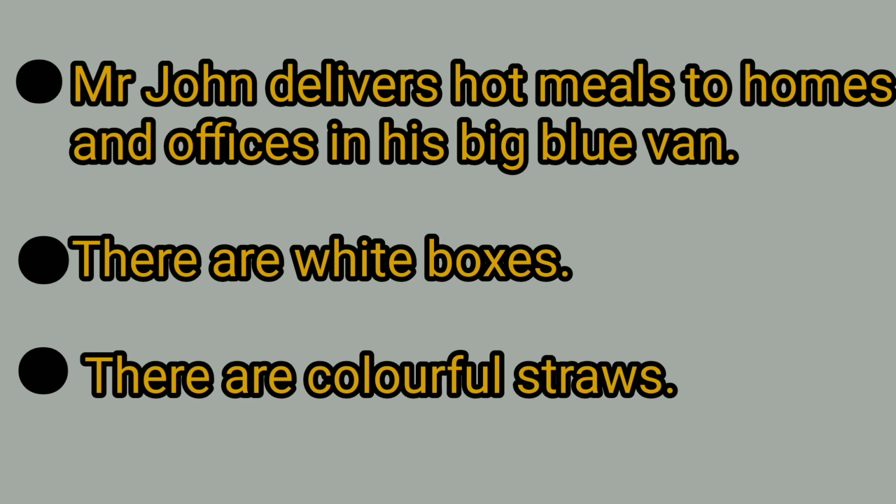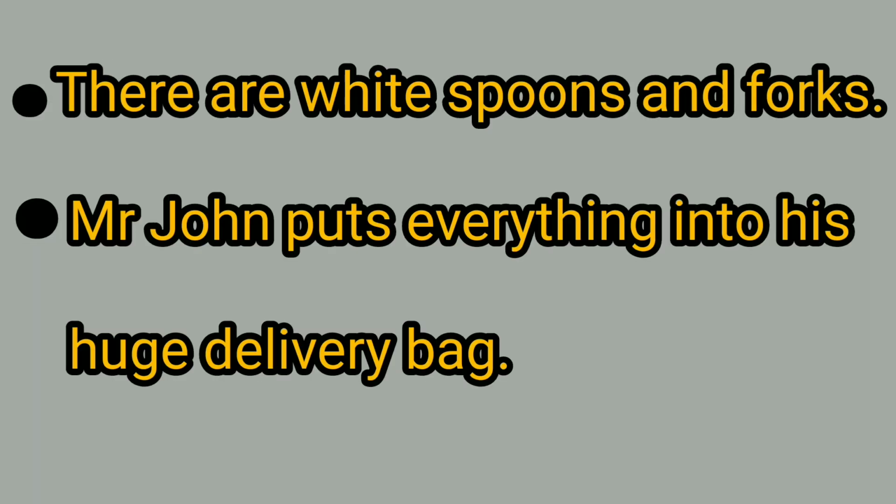There are white boxes. There are colorful straws. There are white spoons and forks. Mr. John puts everything into his huge delivery bag.